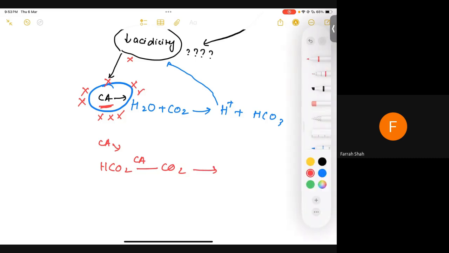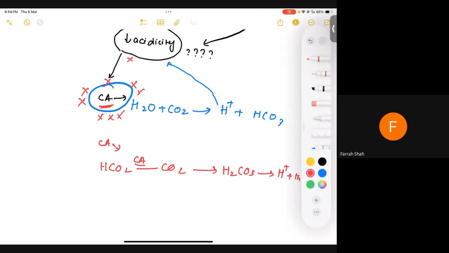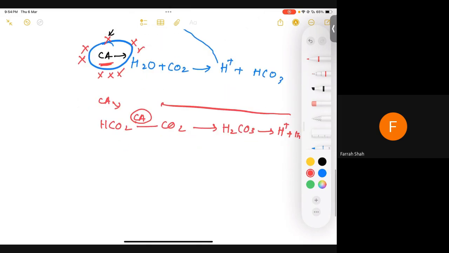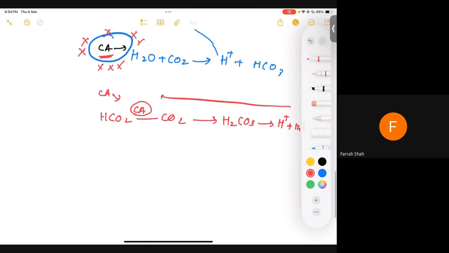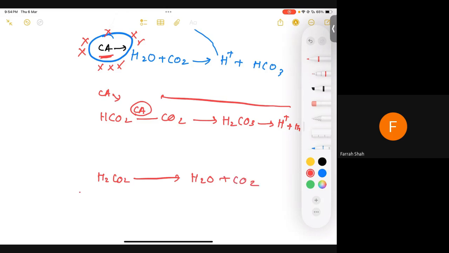The reaction moves further and gives us H2CO3, and H2CO3 can dissociate into H plus and HCO3. Carbonic anhydrase can also reverse this reaction. It can take H2CO3 and convert it back into water plus CO2. Is that clear?